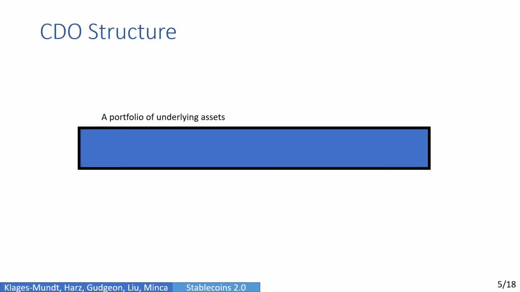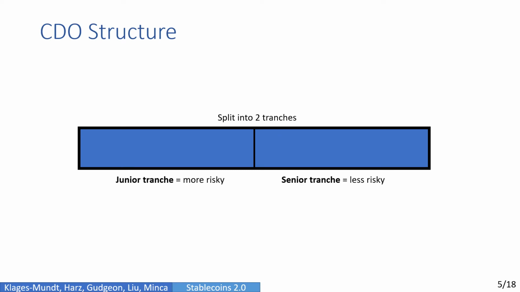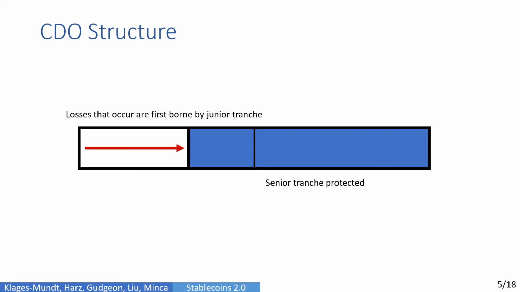Now we're going to take a deep dive into non-custodial designs. These have parallels with collateralized debt obligations, or CDOs. So imagine that we have a portfolio of underlying assets, where the value is represented with this blue bar. Now we split this into two tranches, a junior tranche, which is more risky, and a senior tranche, which is less risky. Now imagine something bad happens and a loss is incurred. This is first borne by the junior tranche, and the senior tranche is protected.